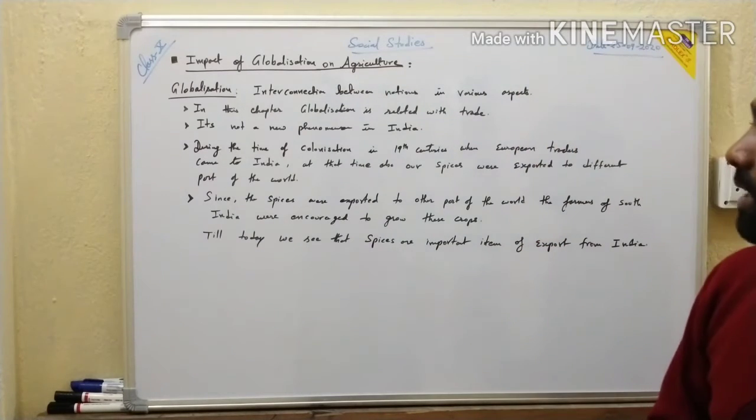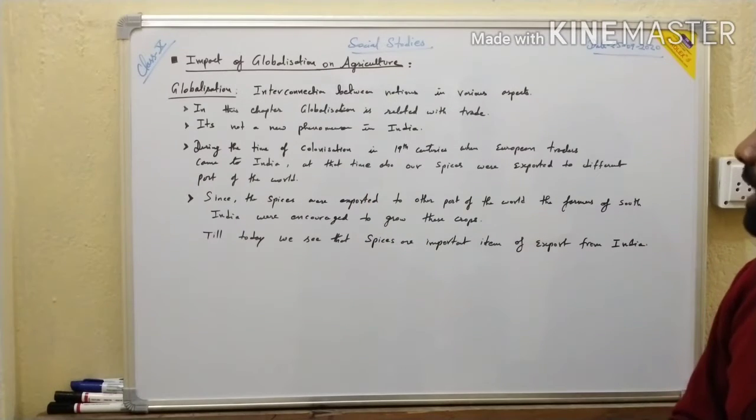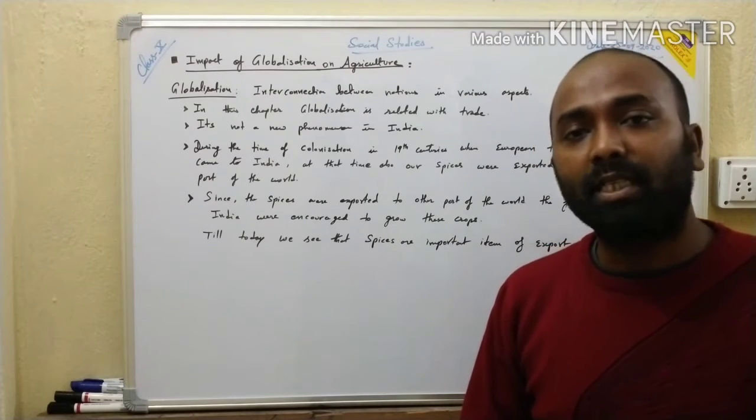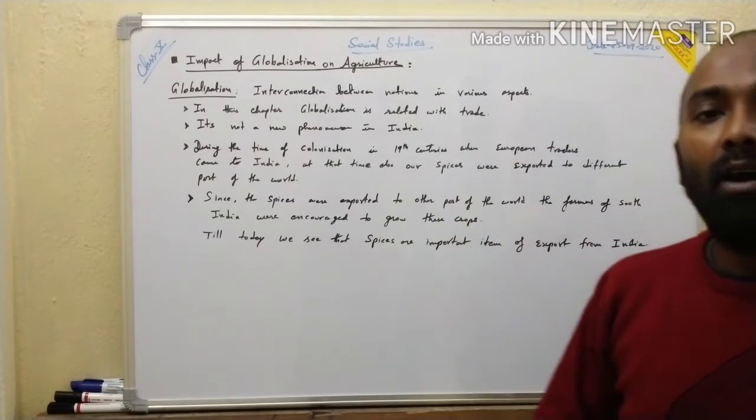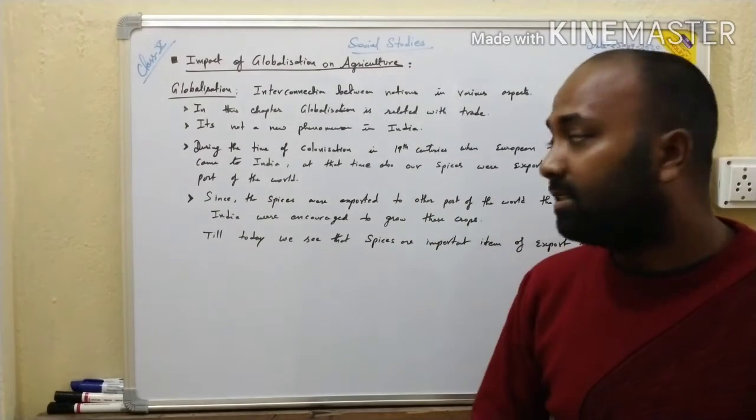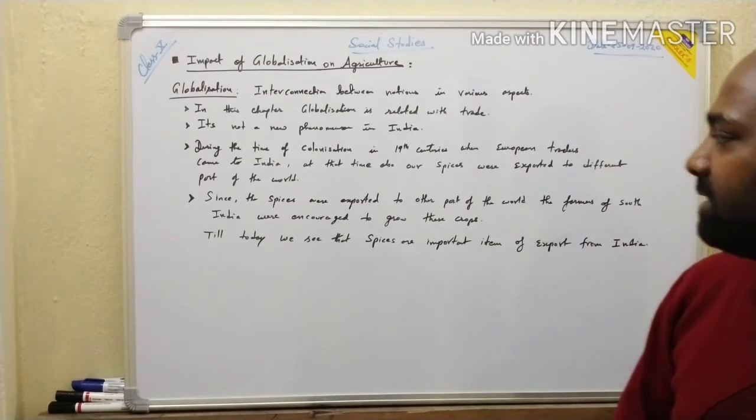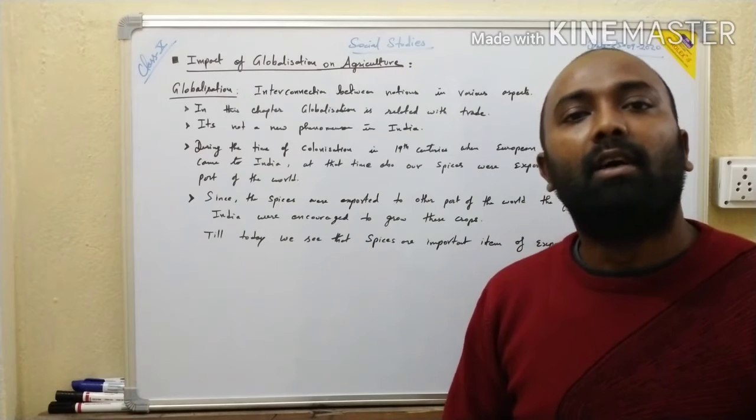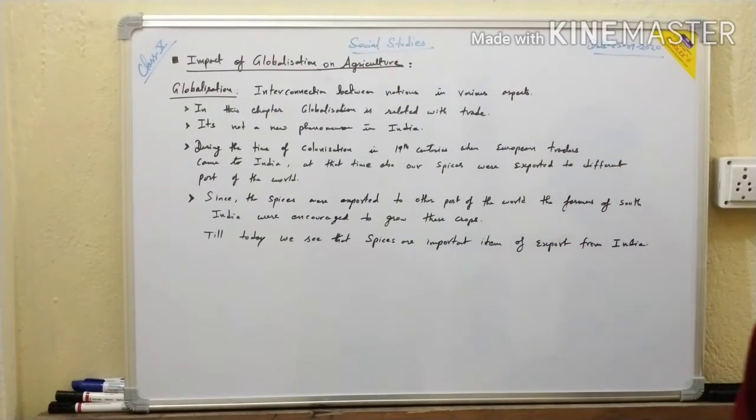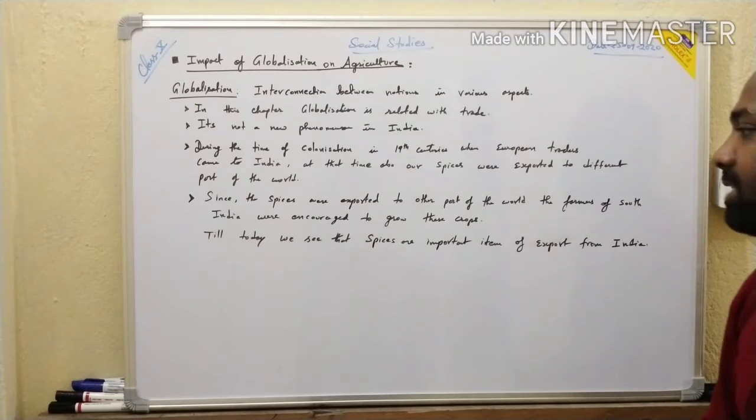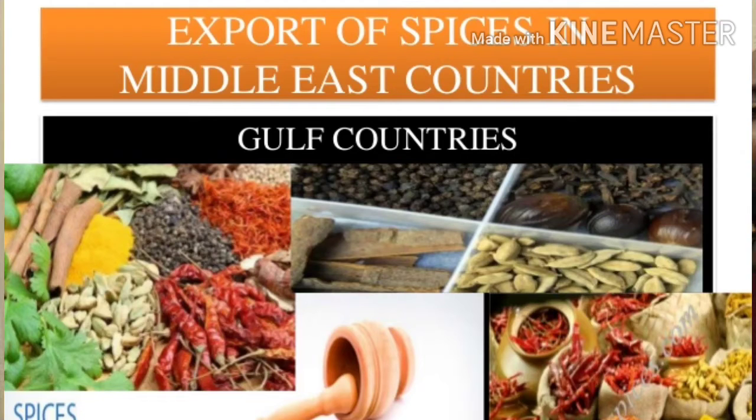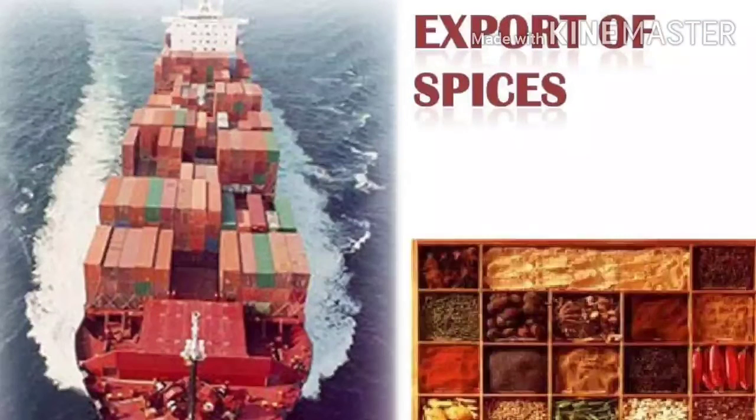During the time of colonization in the 19th century, when European traders came to India, at that time also Indian spices were exported to other parts of the world. This proves that globalization was there since the 19th century. Since the spices were exported, the Indian farmers were encouraged to grow such crops in the southern part of our country, and till today spices are the major crops that are exported to other parts of the world.